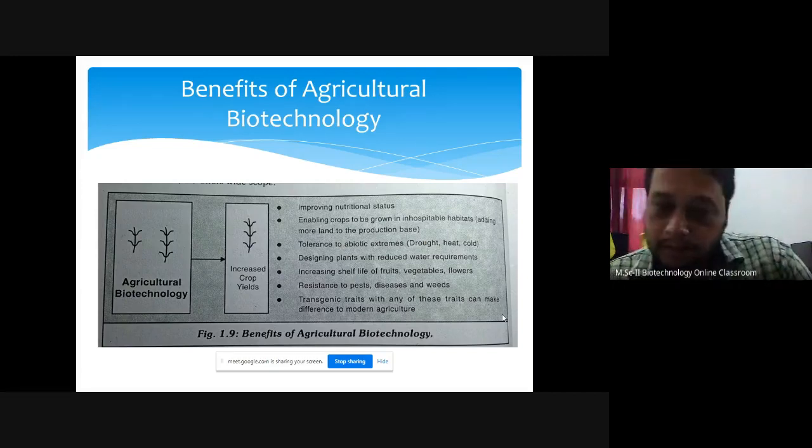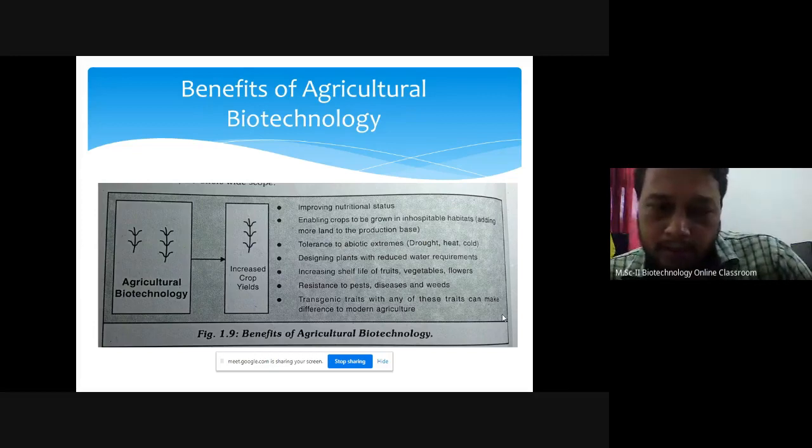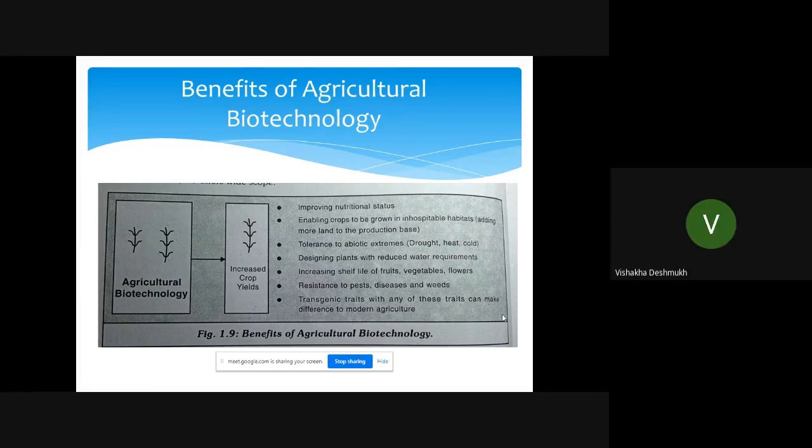In tomato, the research is done on a large scale, and they have developed fruit varieties which have a shelf life of 1 month outside the fridge. Nothing will happen to the tomato. Then next is resistance to pests and diseases. आता पेस्ट अँड डिसीज साठी बायोटेक्नॉलॉजी एक्झाम्पल कुठलं आहे? बीटी कॉटन. बरोबर ना? Bt cotton is a very good example of biotechnology application in pest and disease resistance. Then transgenic traits can also be used in modern agriculture. So in this way the modern agriculture is developing.